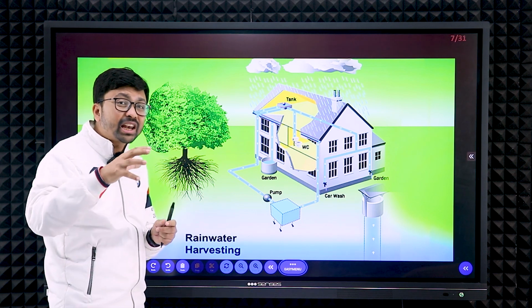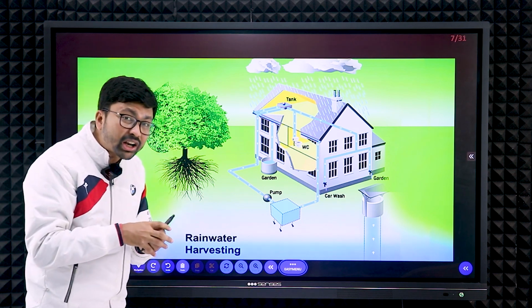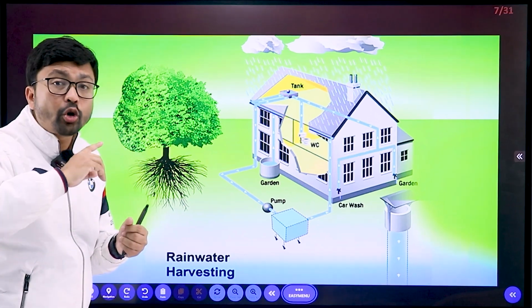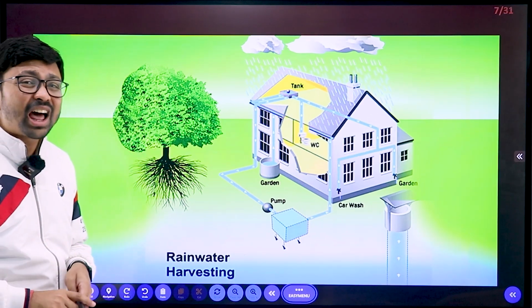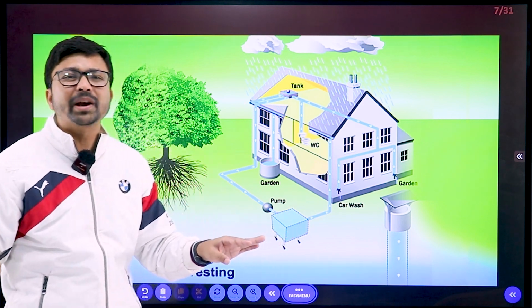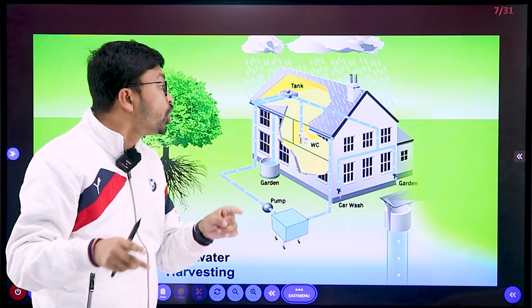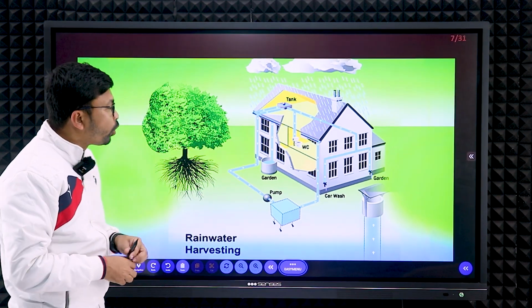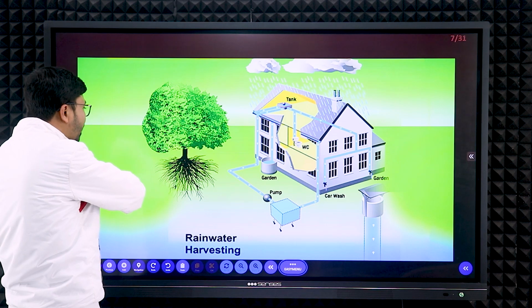Rainwater harvesting, basically, is when you get the rainwater and do not store it. That water goes as surface water, and at last it joins the ocean, and then it becomes salty, and then it becomes unusable water, right? So we need to protect that water before it goes to the ocean. That is called rainwater harvesting.